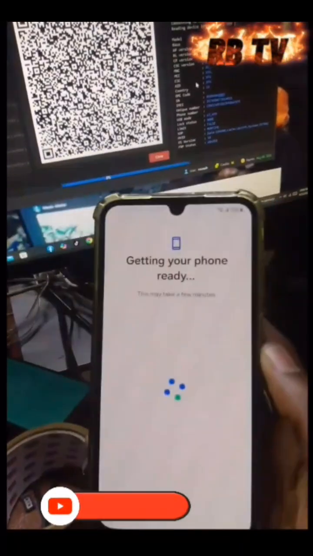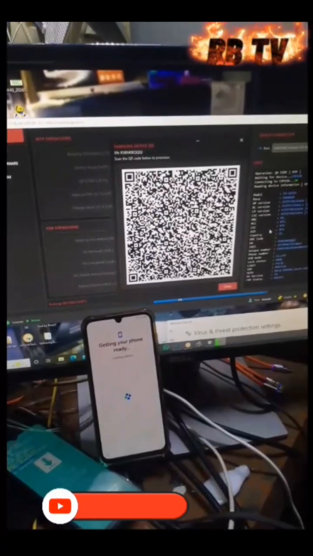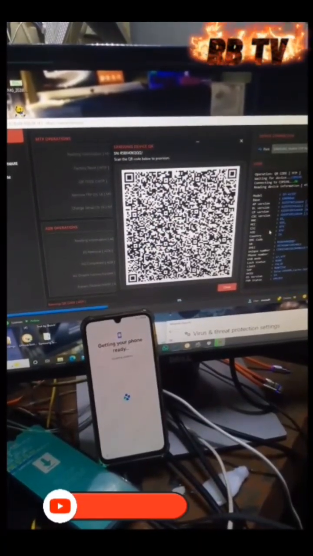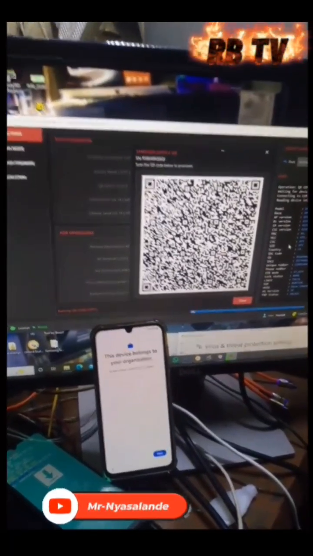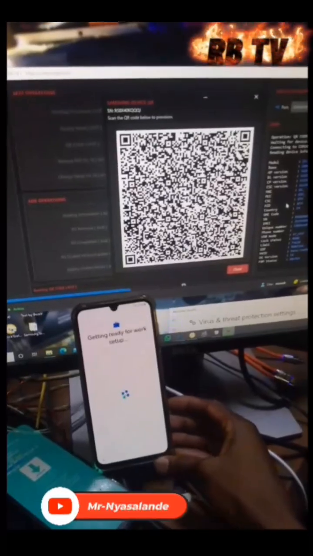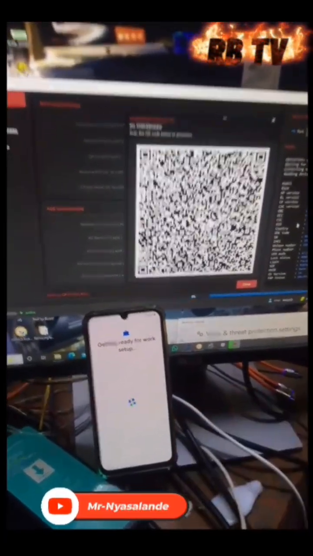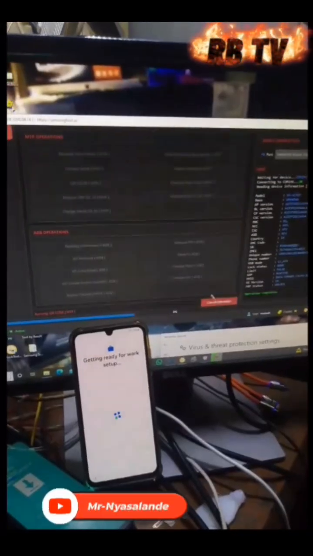As you can see, Wi-Fi is connected here. Here we go. You can close QR code.